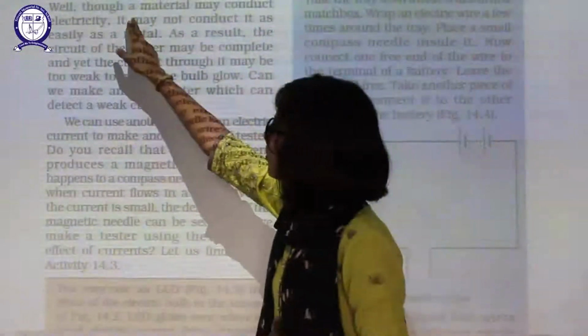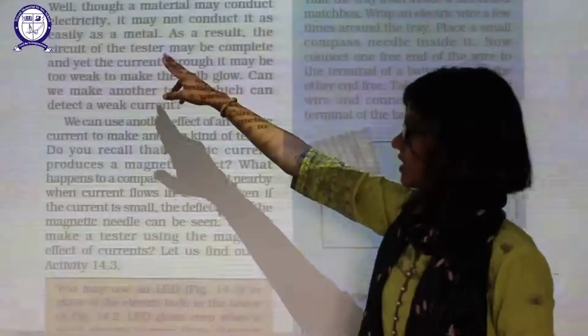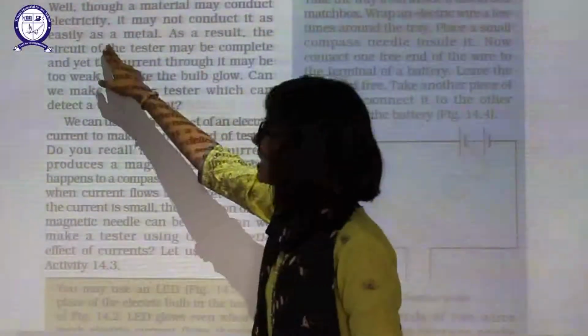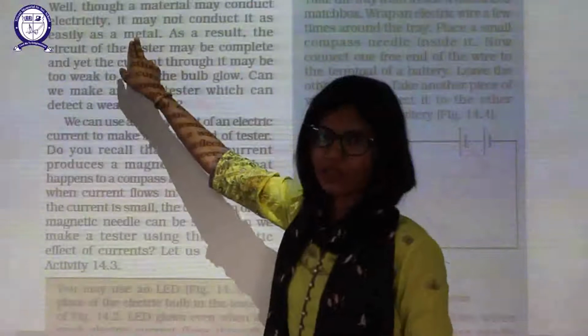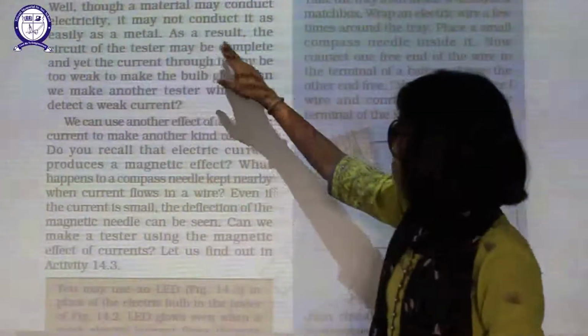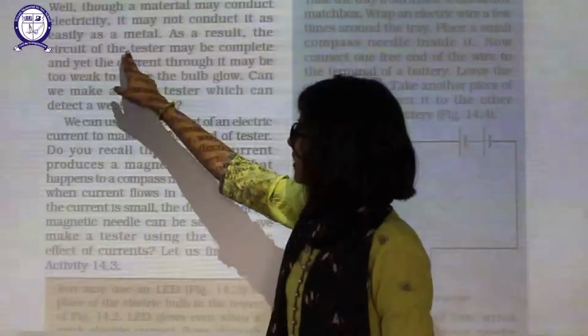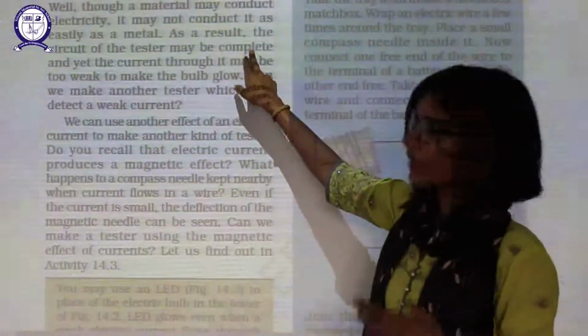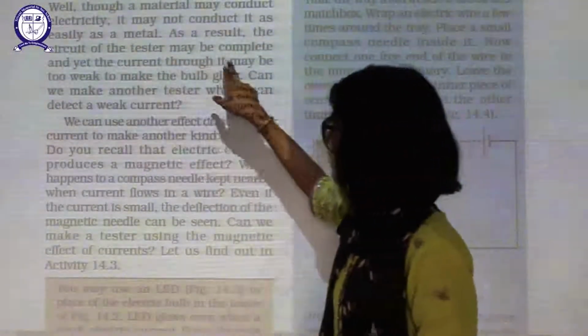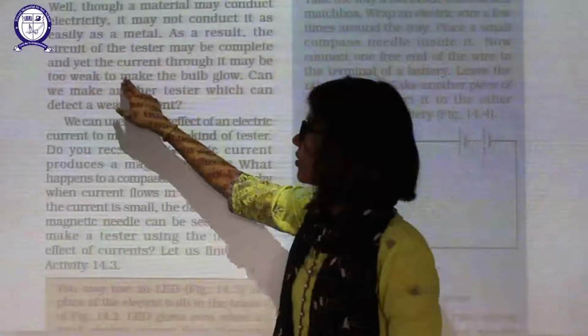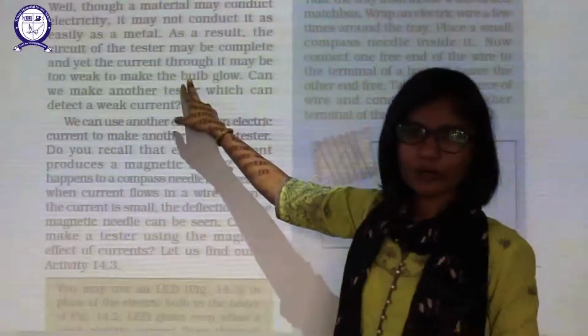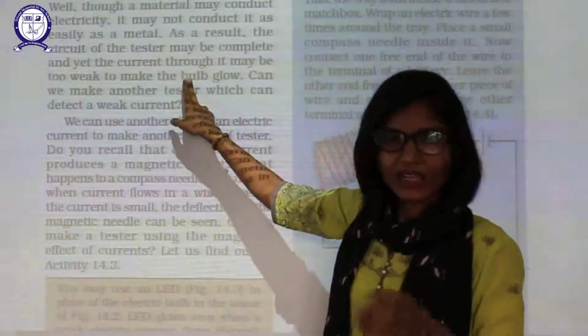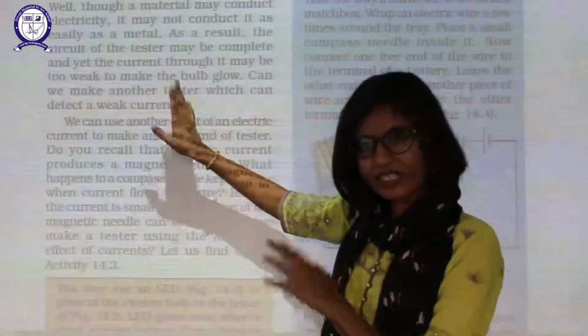Though a material may conduct electricity, it may not conduct it as easily as metals. As a result, the circuit of the tester may be completed, yet the current through it may be too weak to make the bulb glow. Only a few carriers are there in such a case.